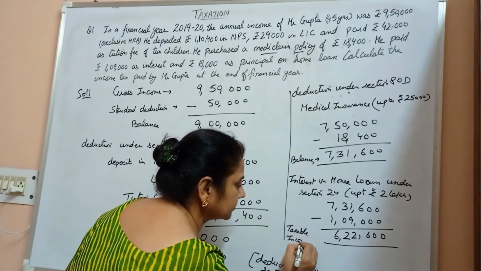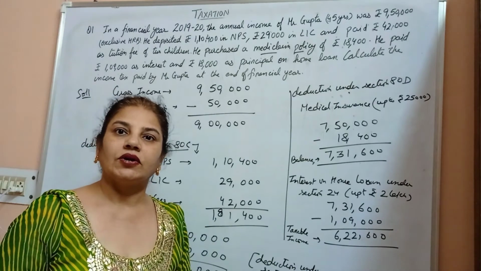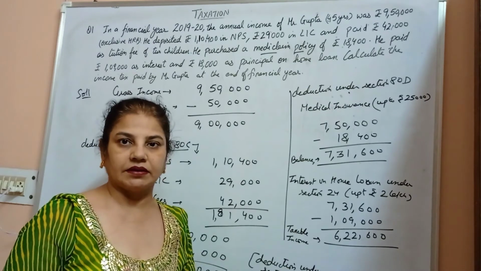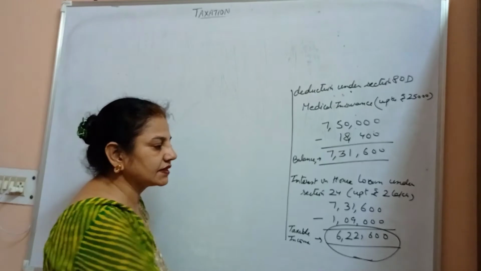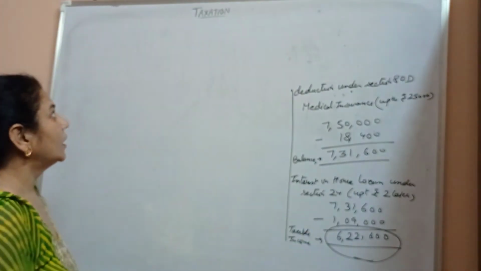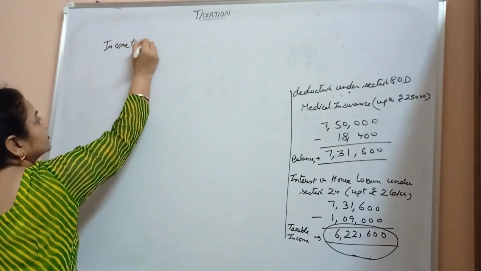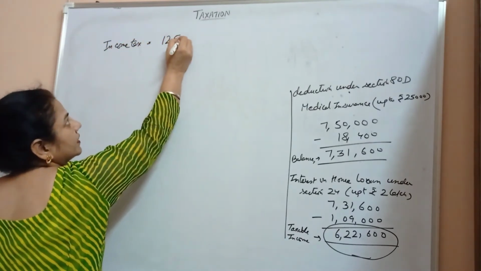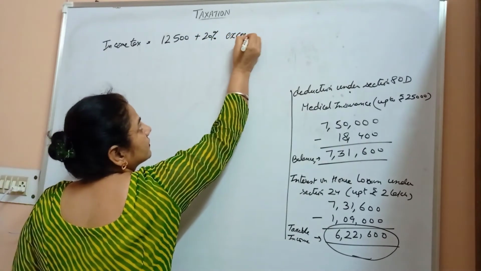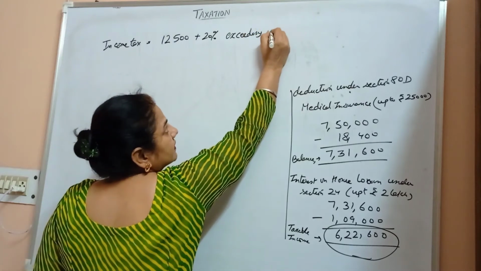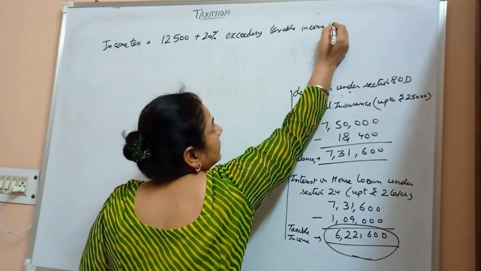This is the taxable income: 6,22,600. Now we have to calculate the tax on this taxable income. We know that income tax is 12,500 plus 20% of the income exceeding rupees 5 lakh.